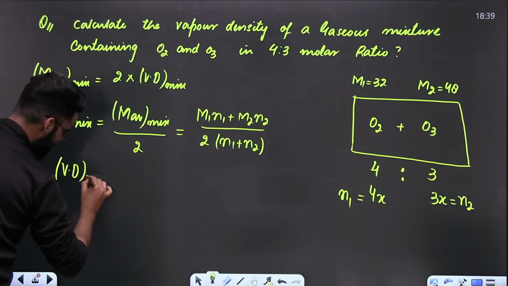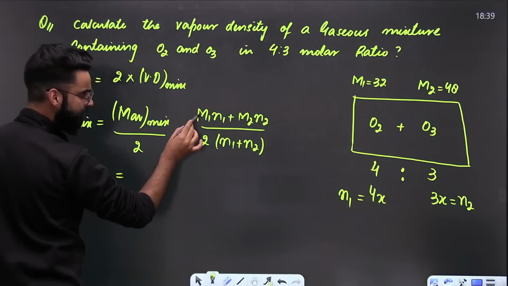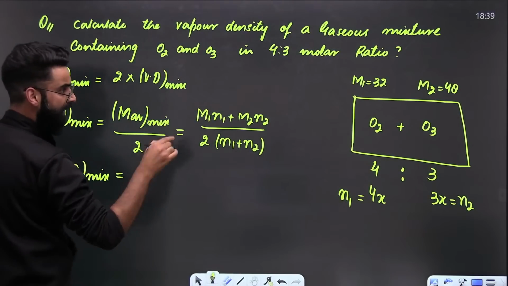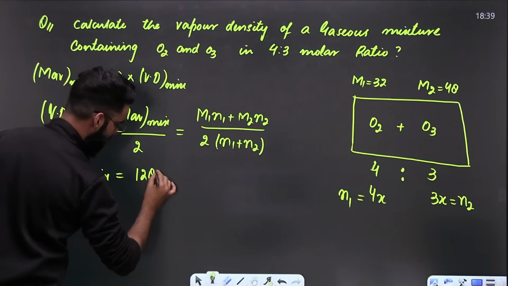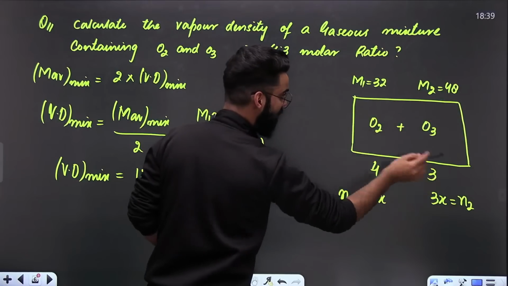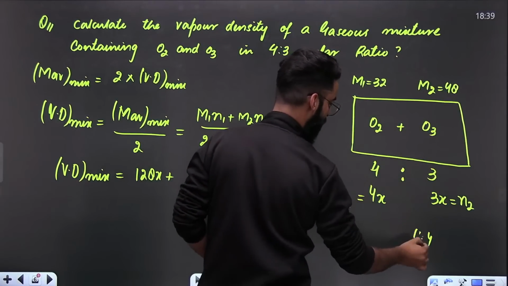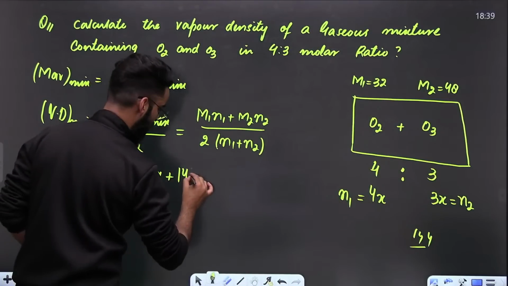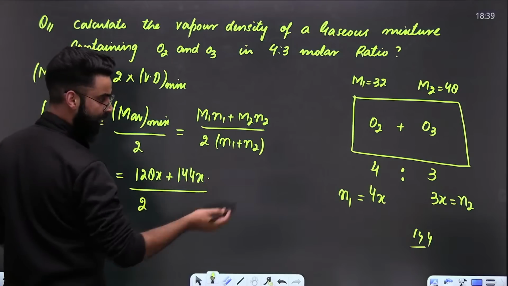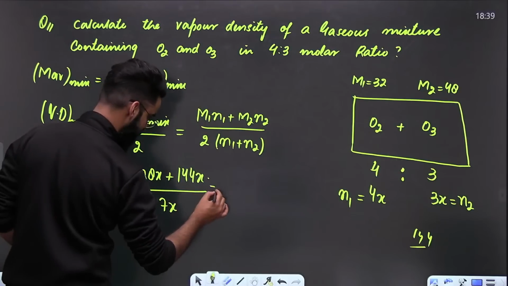And in the denominator, 2 is already mentioned. So vapor density of the mixture is equal to M1, that's 32, times N1, which is 4x. So 32 into 4x is 128x. Plus M2N2, 48 multiplied by 3x, which is 144x, divided by 2 times N1 plus N2, 4x plus 3x comes out to be 7x, multiplied by 2.